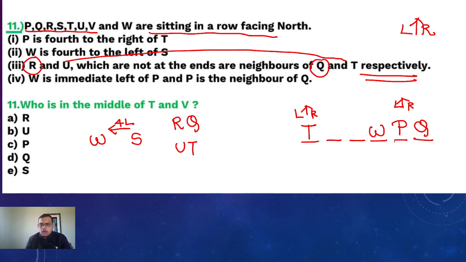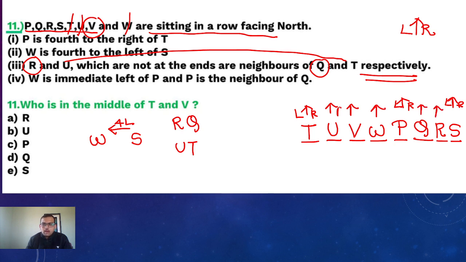See, 1, 2, 3, 4. S will come here. S's fourth left is W. Q neighbor is R. And here U, and the remaining one is S. T, U, W, and V is remaining. Okay, we'll keep V here. All are facing north. Okay, right left, right left. This is the correct arrangement of the given question.